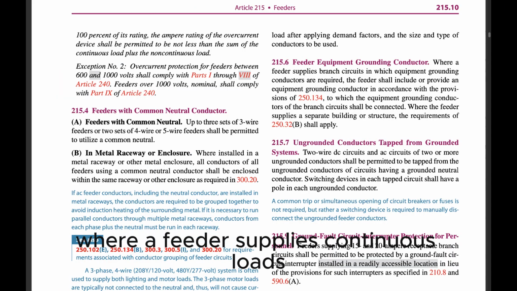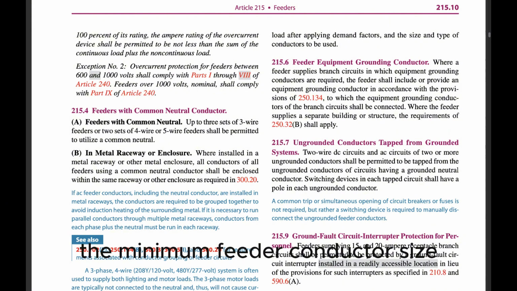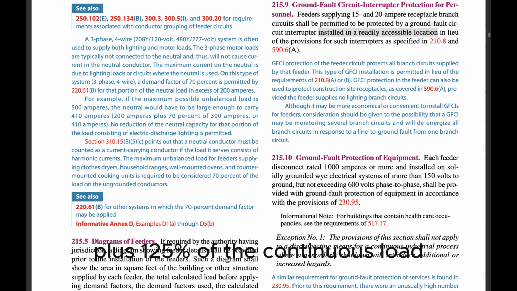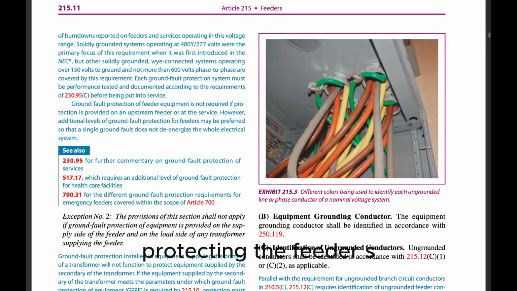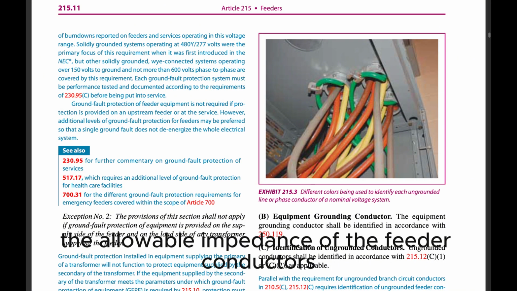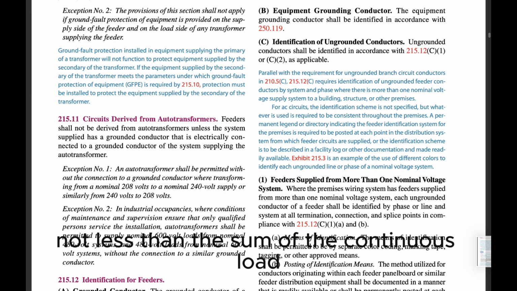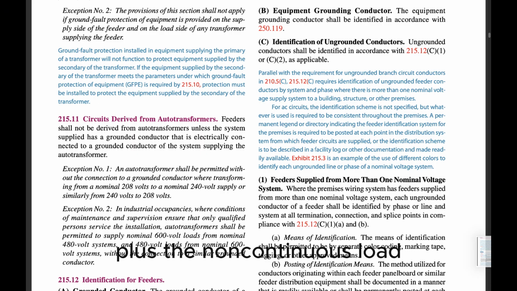(a) Where a feeder supplies continuous loads or any combination of continuous and non-continuous loads, the minimum feeder conductor size shall have an allowable ampacity not less than the non-continuous load plus 125% of the continuous load. Exception No. 1. If the assembly, including the overcurrent devices protecting the feeder(s), is listed for operation at 100% of its rating, the allowable ampacity of the feeder conductors shall be permitted to be not less than the sum of the continuous load plus the non-continuous load.